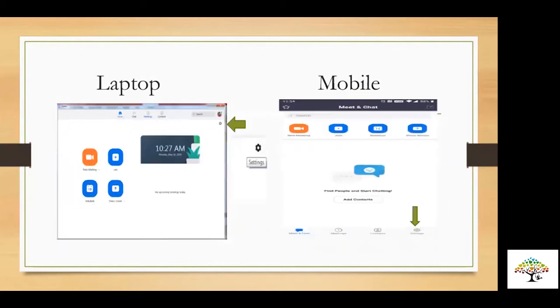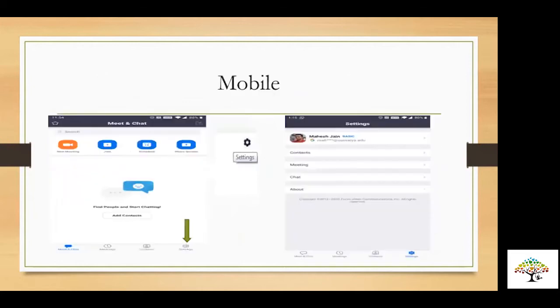Now coming up to one important part about settings. When you are on laptop and you start Zoom, on the top right corner there's a small icon available which says settings. And in mobile phone you have the icon on the bottom right. I have shown you the arrow over there. That's the option of settings.